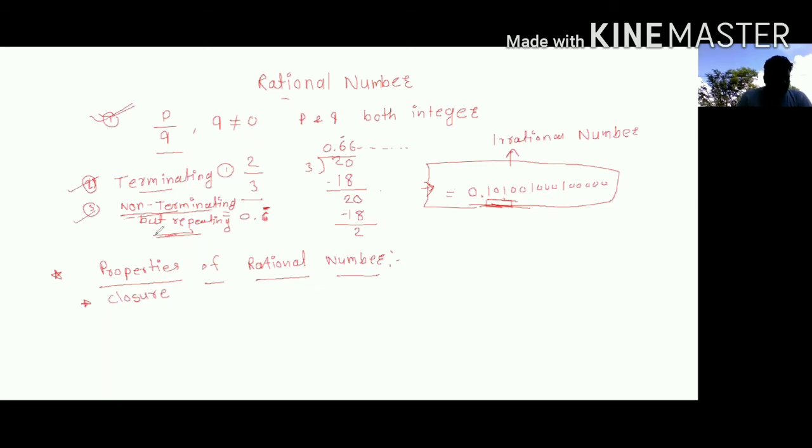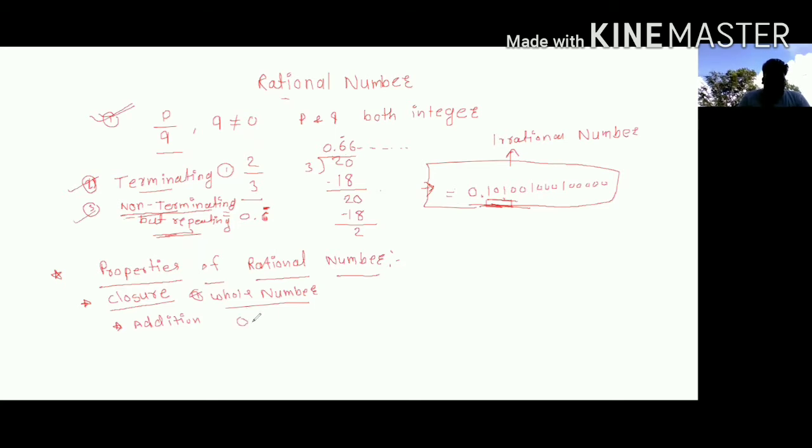In the closure property, first of all, we will talk about addition. We will talk about whole numbers: whether whole numbers are closed under addition. Let's talk about it.